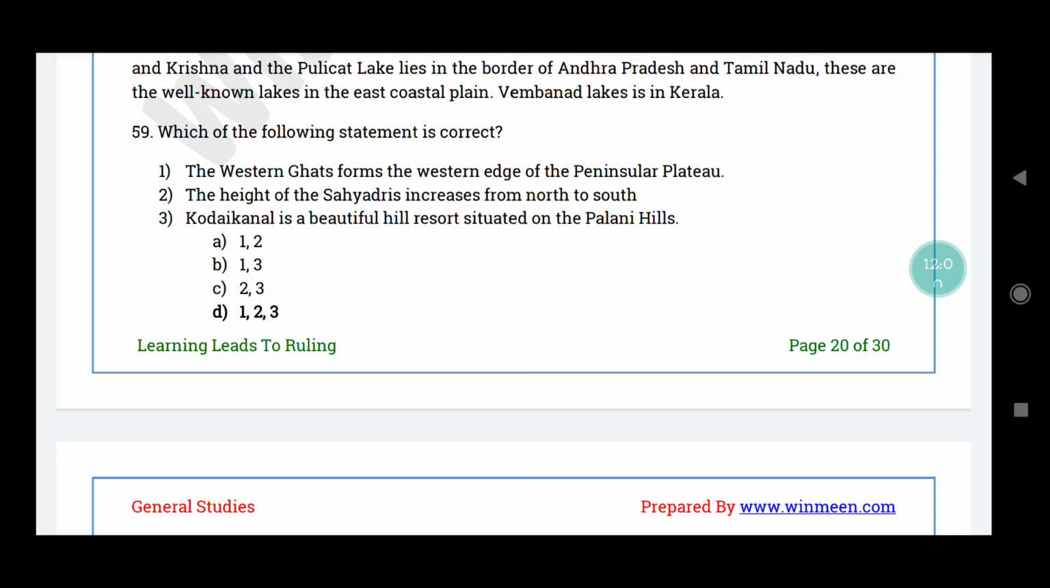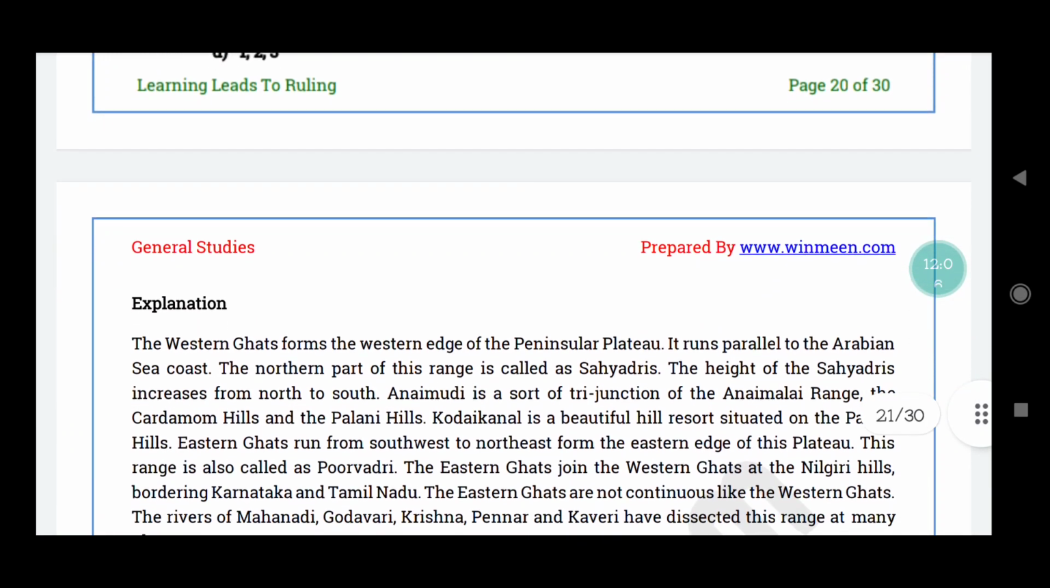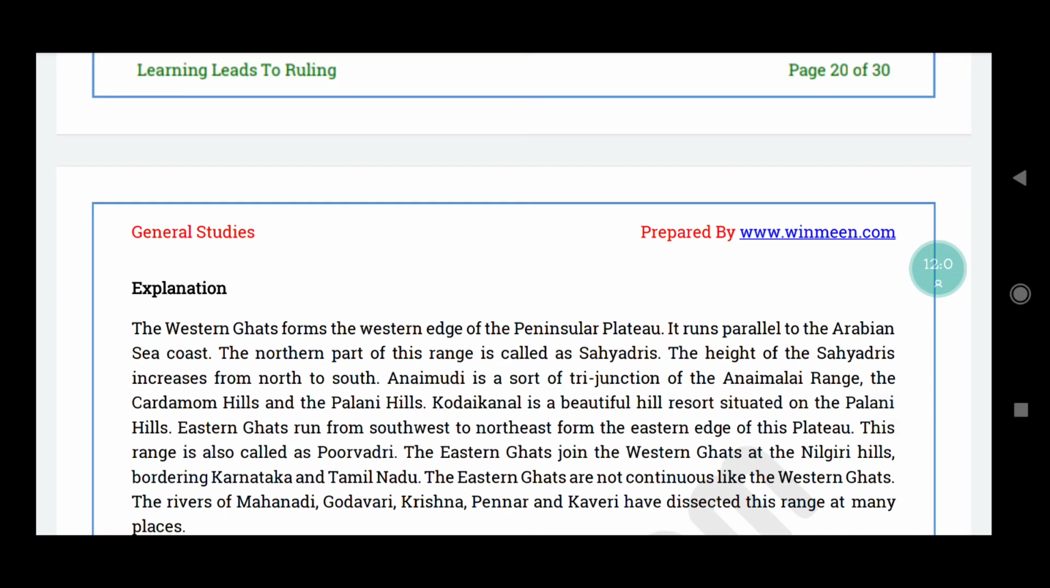The correct answer is option D. Statements 1, 2 and 3 are correct. The Western Ghats form the western edge of the Peninsular Plateau. It runs parallel to the Arabian Sea coast. The north part of this range is called the Sahyadris. The height of the Sahyadris increases from north to south.